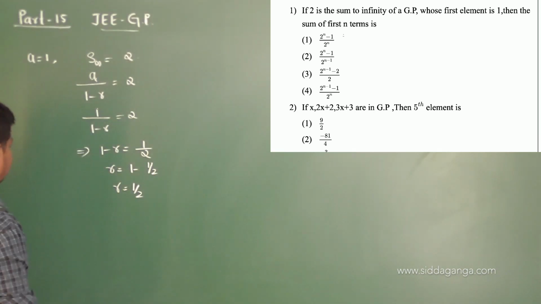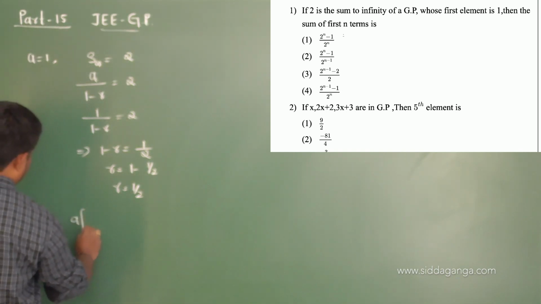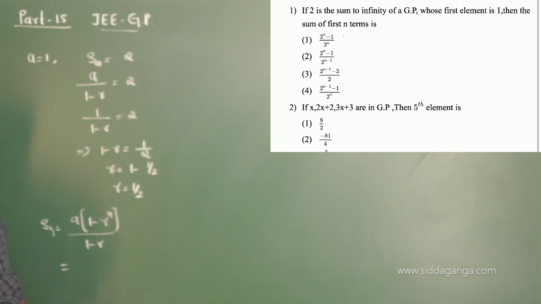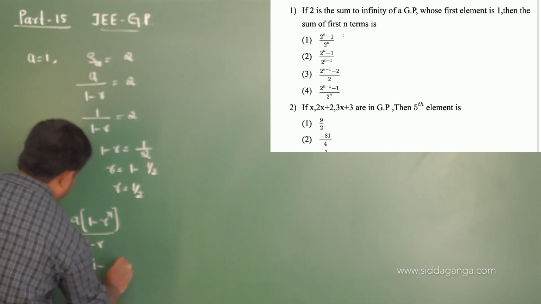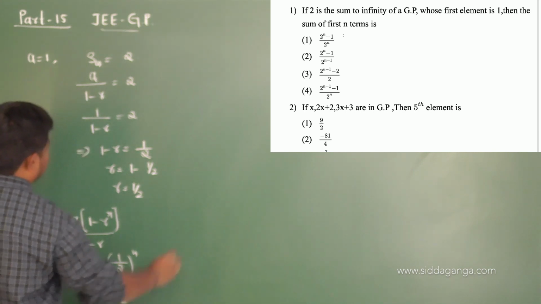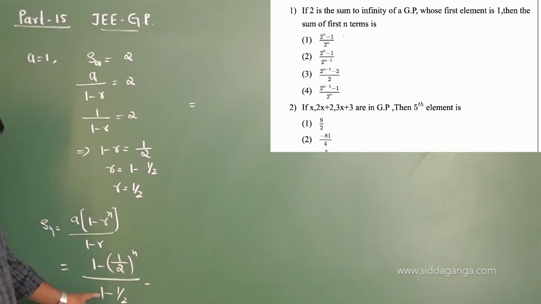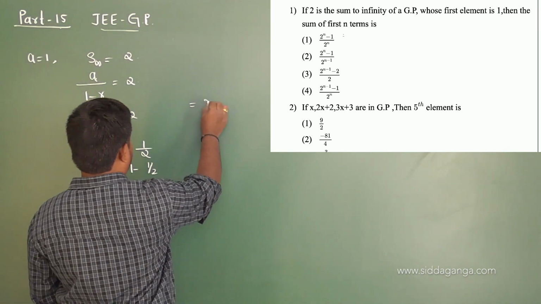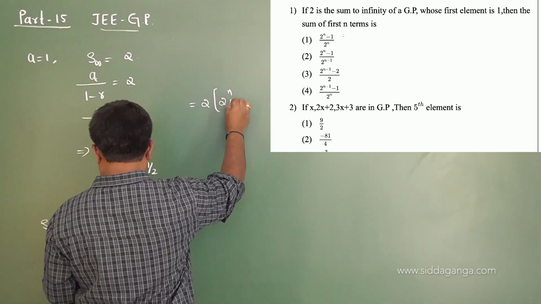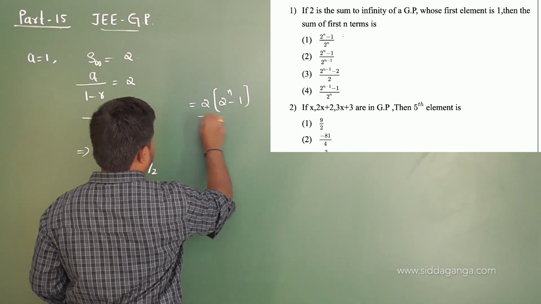So the sum of n terms is given by what? Sn is equal to, since r is less than 1, I can write a into 1 minus r power of n divided by 1 minus r. This is given by, a is 1, so 1 minus 1 by 2 whole power of n divided by 1 minus 1 by 2. You get what? This is equal to, taking LCM, 2 power of n minus 1 by 2 power of n, and 1 minus 1 by 2 is 1 by 2. I am going to take the 2 to the numerator, and here you get 2 power of n minus 1 whole divided by 2 power of n.